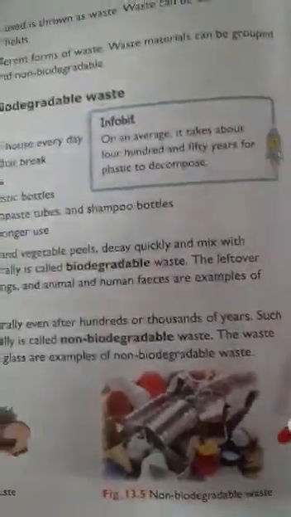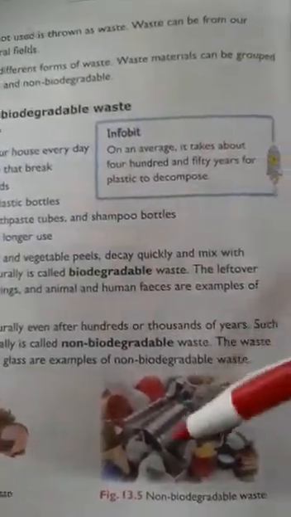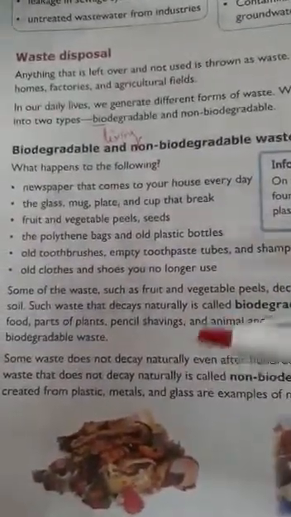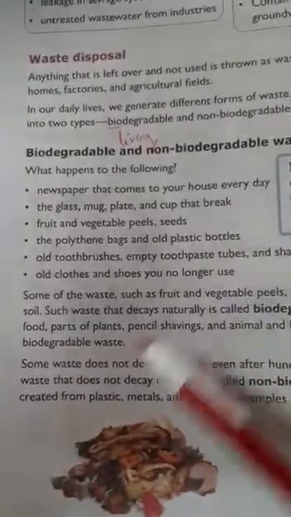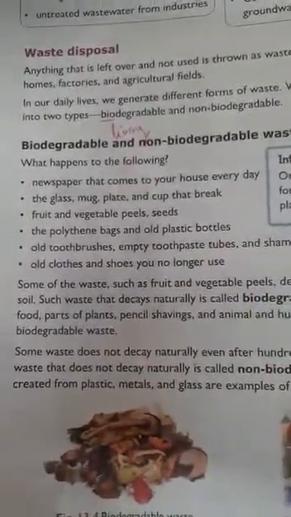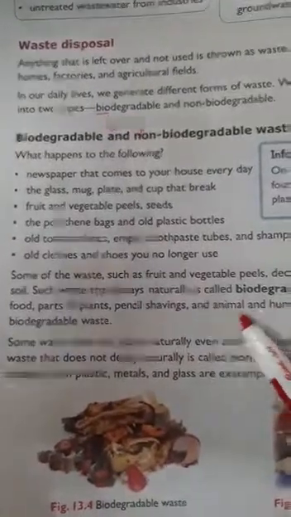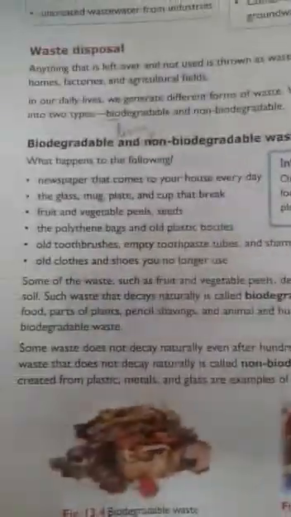Compared to them, when plastic bottles and metallic cans and metallic vessels are kept in the soil or thrown openly, they will not decompose by themselves. So the things which get decomposed quickly and automatically are called biodegradable waste.